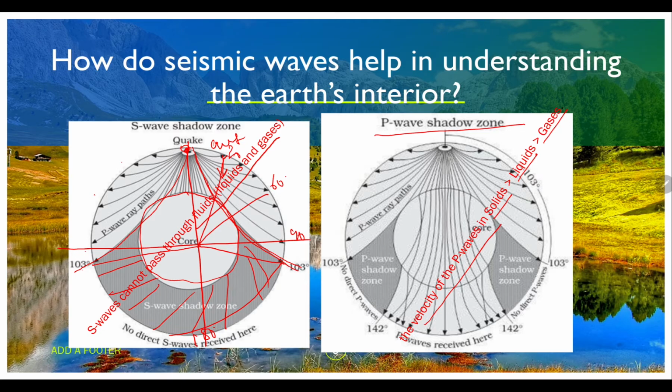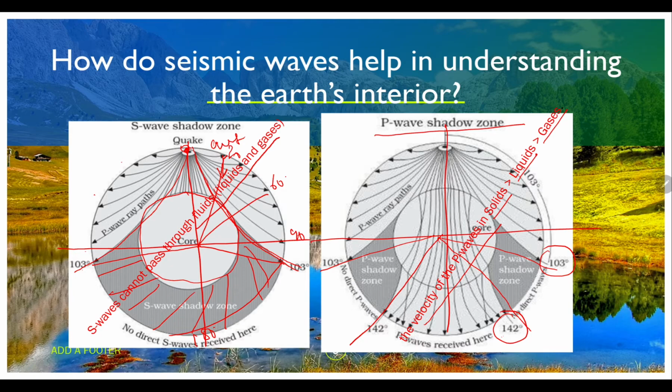Whatever it is, it changes. Whenever it is moving from solids to liquids, liquids to gases, it changes. When it is deflecting, definitely from that you can understand what the interior of the earth is. Again, it is in this direction only. We have 0, 90, 103 degrees and 0, 90, 103 degrees. So, in this, from 103 to 142 degrees approximately, the P wave shadow zone lies.